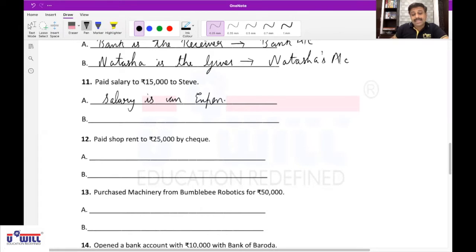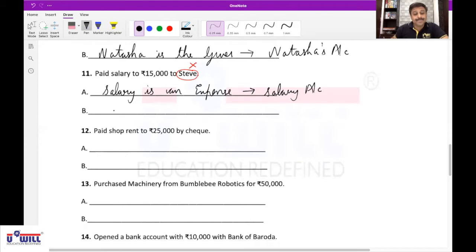In a cash transaction, the name of Steve has no relevance. Ignore the name. We don't have to remember the name because the money is already paid. Second effect, cash goes out. Affects cash account.